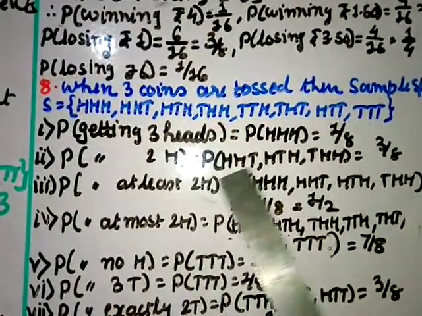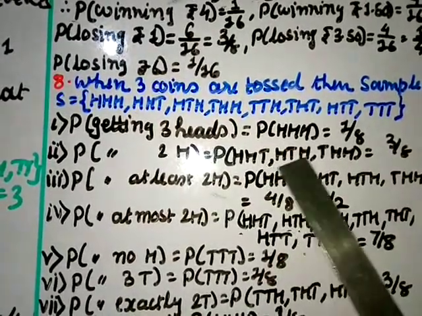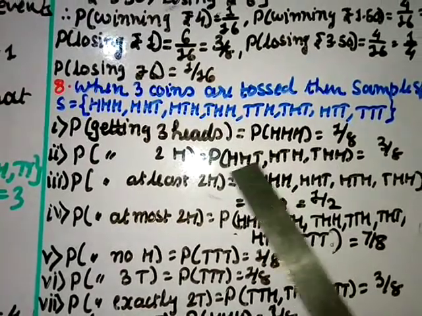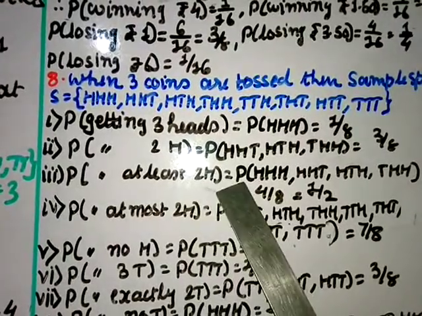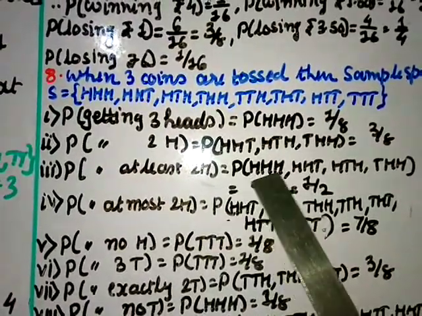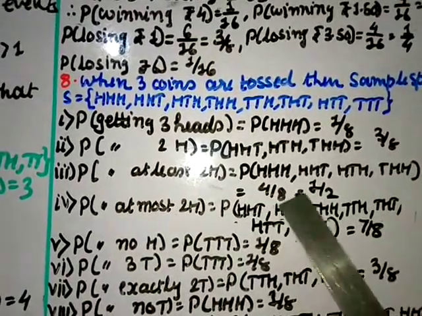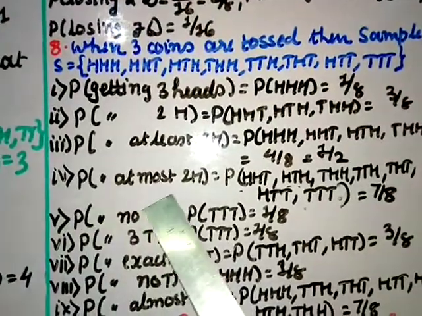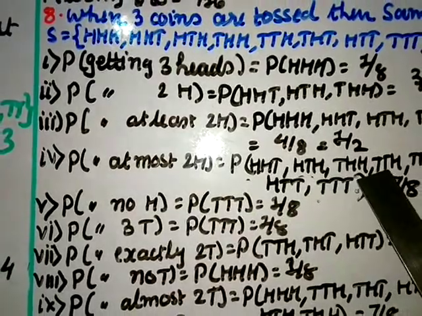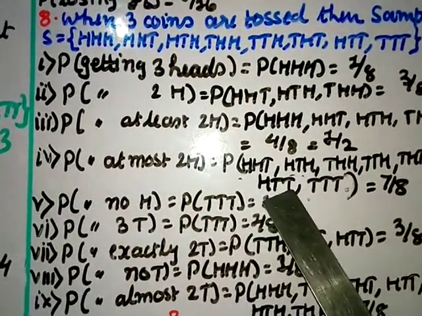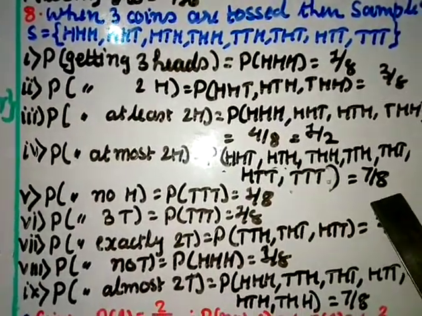Getting 2 heads means you can count from here. I have written directly here the probability of 2 heads, that is HHT, HTH and THH. So there are 1, 2, 3 elements, so 3 by 8. Then probability of getting at least 2 heads: I have counted from here and written HHH, HHT, HTH, THH. That means 1, 2, 3, 4, so 4 by 8 equal to 1 by 2, right? Then probability of getting at most 2 heads: that is HHT, HTH, THH, TTH, THT, HTT, TTT. That means you count 1, 2, 3, 4, 5, 6, 7, so 7 by 8.